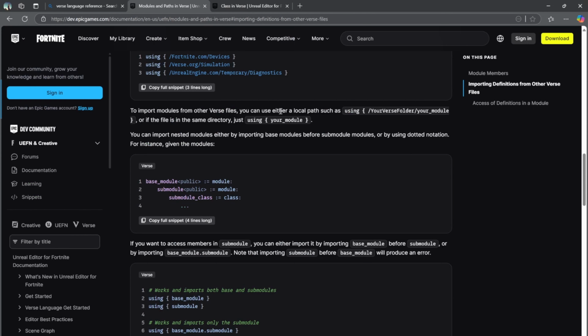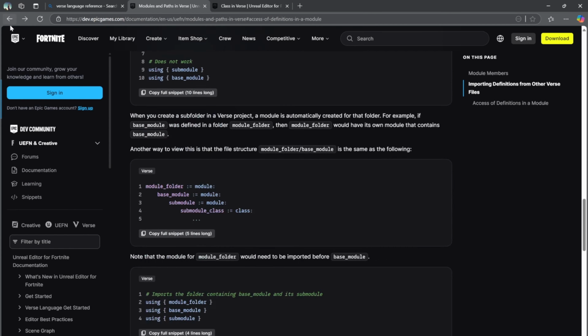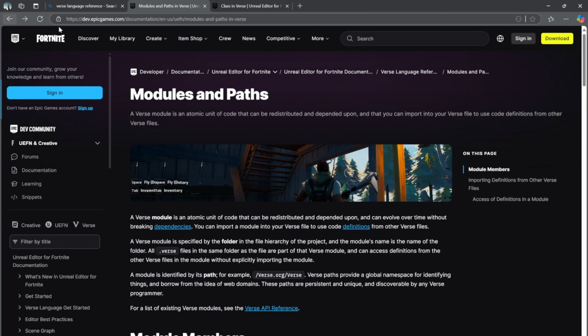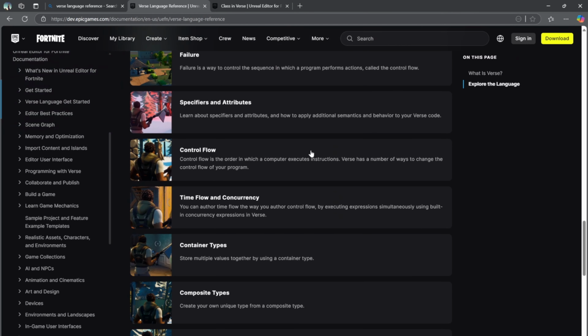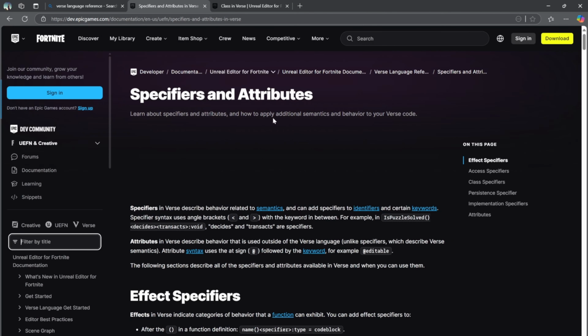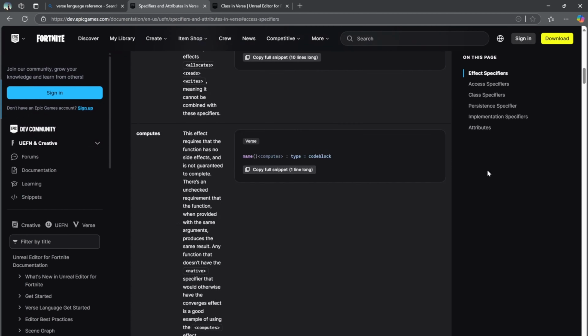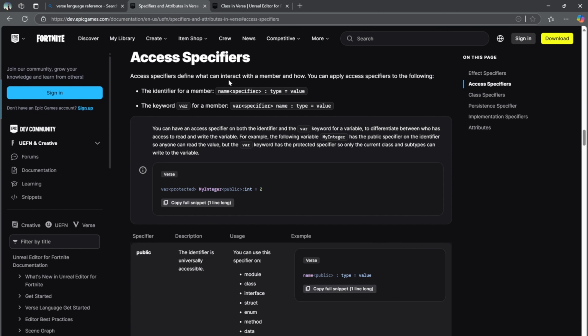All right, and looking at accessors, that is here, I believe. Specifiers, so access specifiers. Access specifiers define what can interact with a member and how. You can apply access specifiers to the following: the identifier for a member, like its name, or the keyword var for a member.